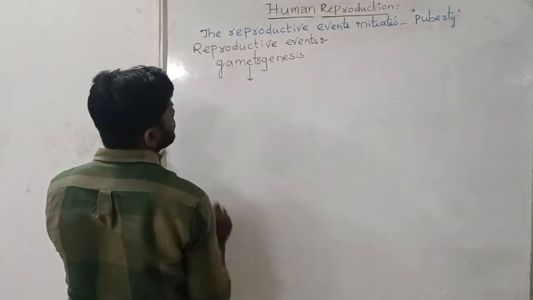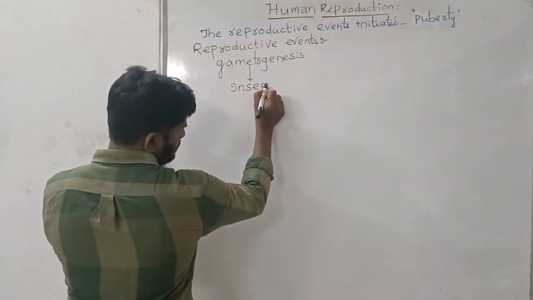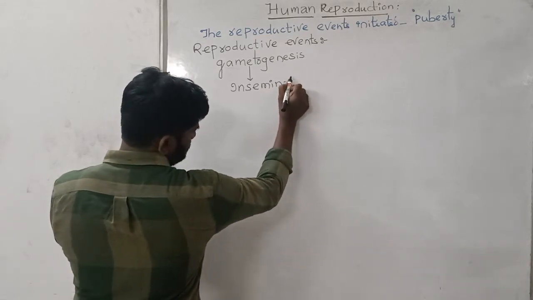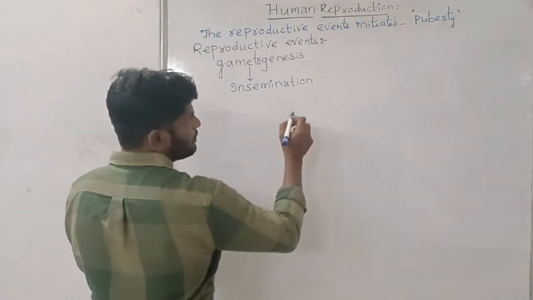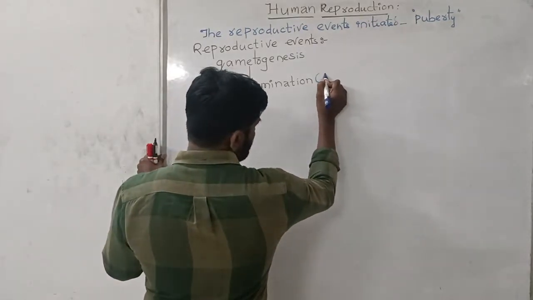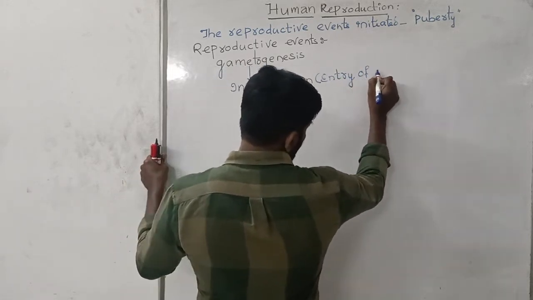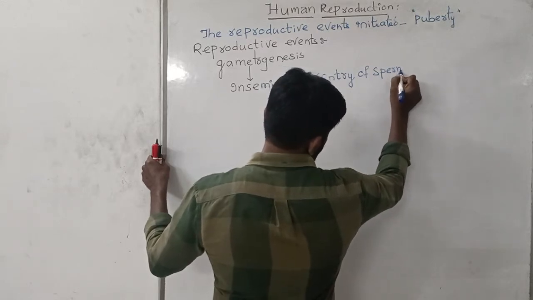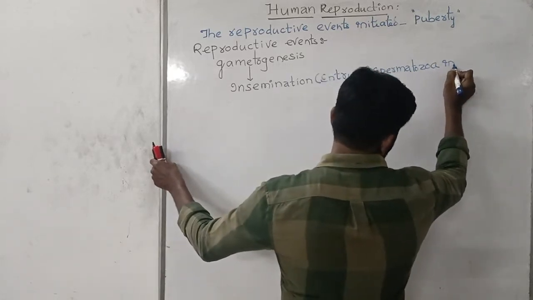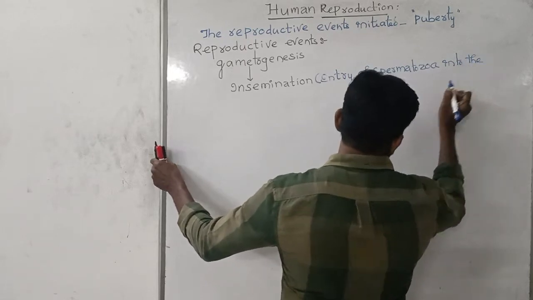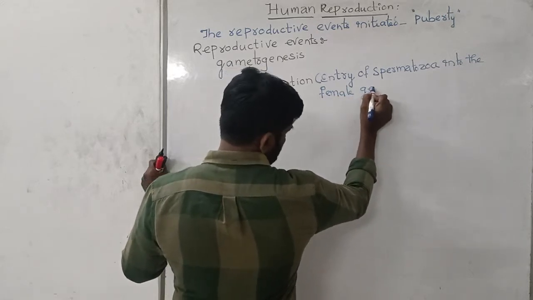After that, insemination. Insemination means the entry of spermatozoa into the female body, into the female genital tract.